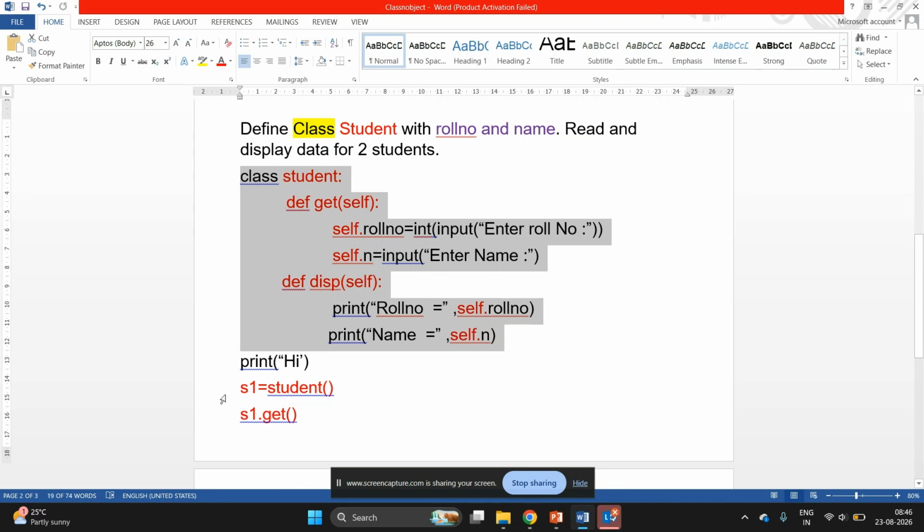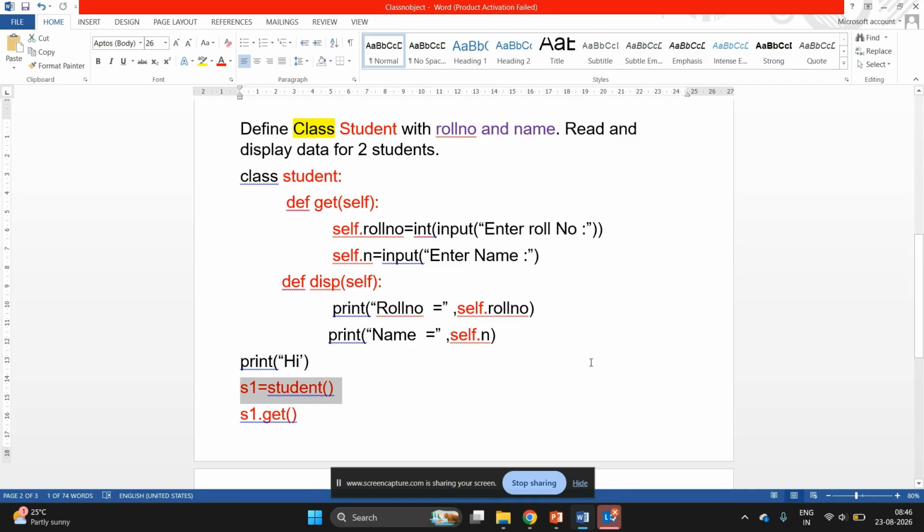Object is a variable of class. It is used to access members of a class outside the class. It is a representative of a class. By using object, we can access variable and function of a class outside the class.